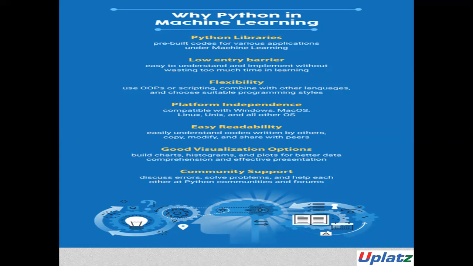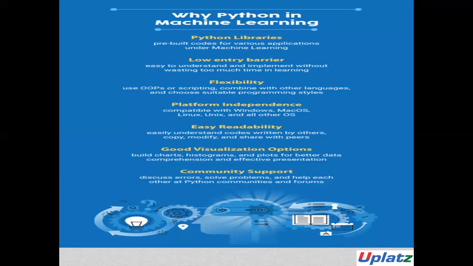Python is the most preferred language, beating any other programming language for developing machine learning applications. This is due to the various benefits mentioned in the session we are doing right now.